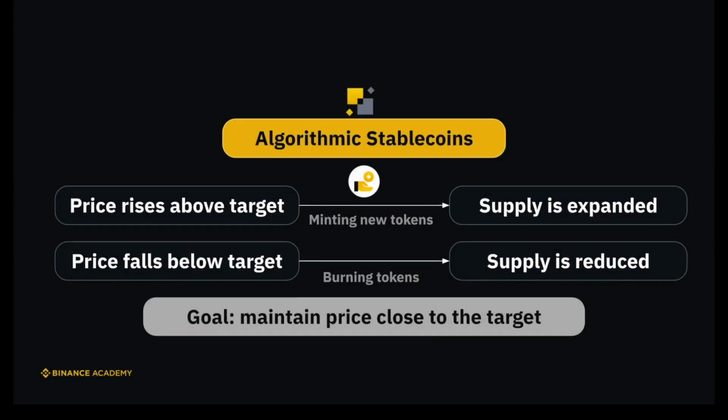The algorithm closely monitors the stablecoin market price and adjusts its supply whenever it deviates from the target. For instance, if the price rises above target in times of higher demand, the algorithm expands the stablecoin supply by minting new tokens and distributing them to users. This process incentivizes participants to sell, bringing the price down. Conversely, when the market price falls below the target, the algorithm burns tokens, reducing the overall supply. This aims to maintain the stablecoin's price as close to the target as possible.